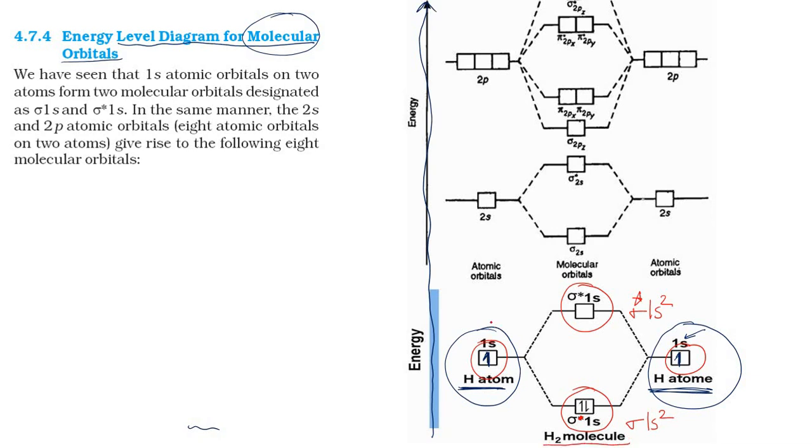On one side one hydrogen atom is there, on another side another hydrogen atom is there. Whenever we write electronic configuration, we write like this: 1s2, followed by 2s2, followed by 2p1.